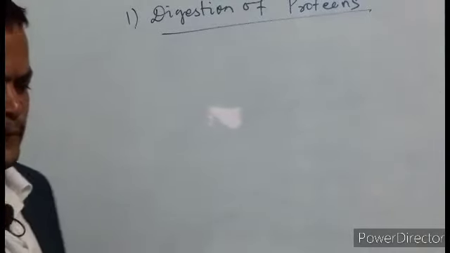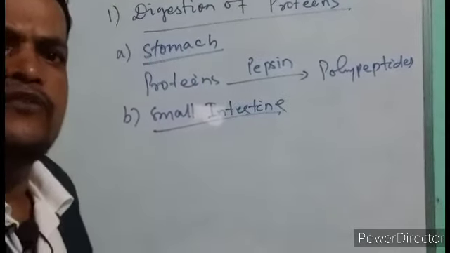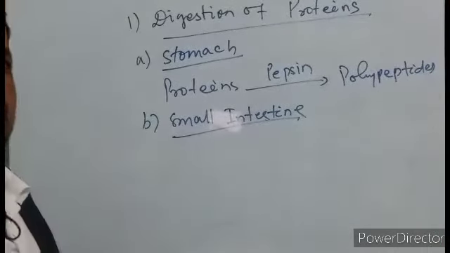Okay friends, in the stomach of the alimentary canal, proteins act in the presence of pepsin, the protein digesting enzyme, and are converted to polypeptides. So again, the digestion of protein starts at the stomach, then we come to the small intestine.